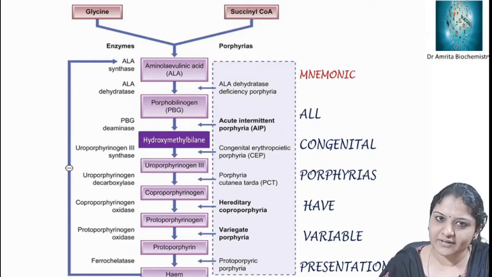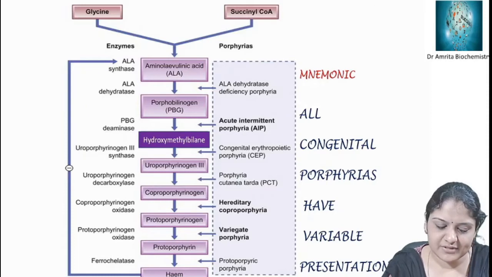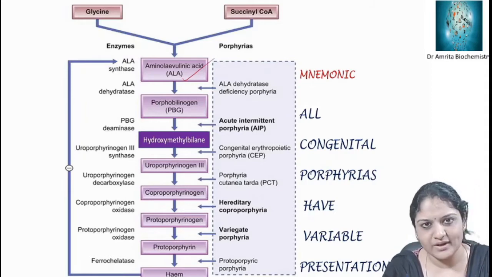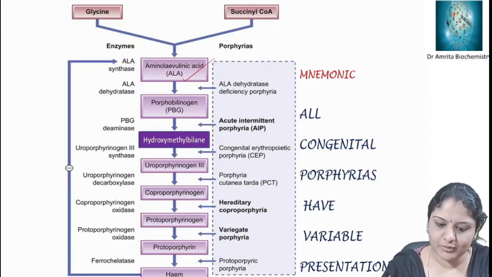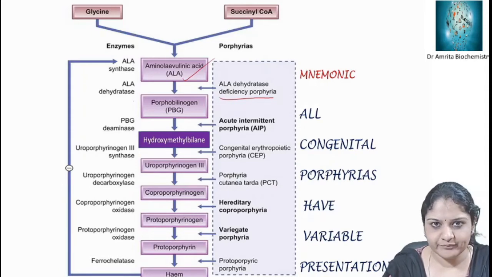This is an outline of the enzymes defective in porphyrias. In heme synthesis, the first step is glycine plus succinyl CoA forming aminolevulinic acid, and the enzyme is ALA synthase. ALA synthase deficiency porphyria exists, but it is rare. The second step is aminolevulinic acid undergoing dehydration to form porphobilinogen. ALA dehydratase deficiency porphyria is mostly caused by lead, because lead can inhibit ALA dehydratase.